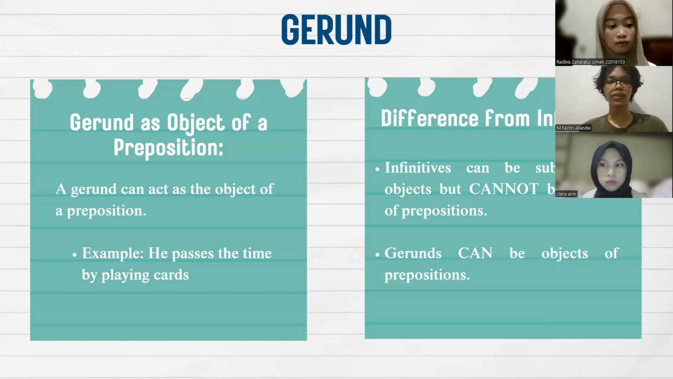Gerund as object of a preposition. A gerund can also be used after a preposition, acting as the object of the preposition. For example, he passes the time by playing cards. Here, playing cards is the object of the preposition by and explains how he passes the time.